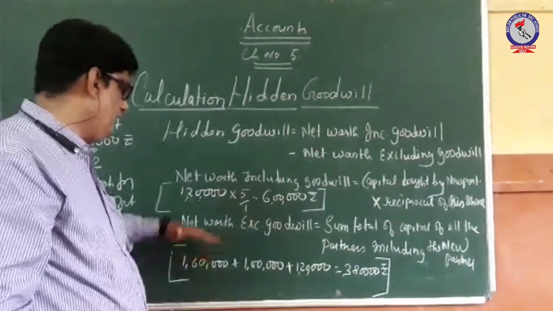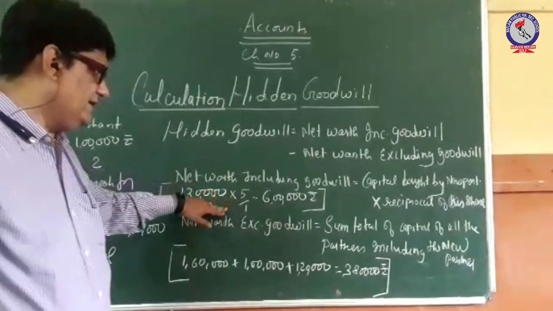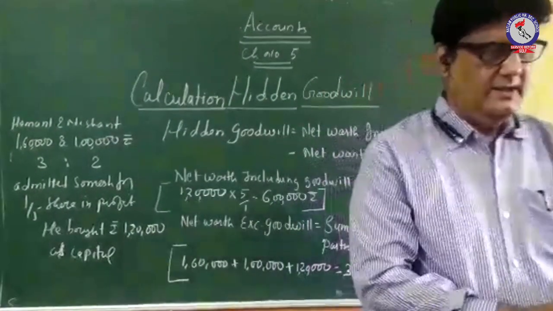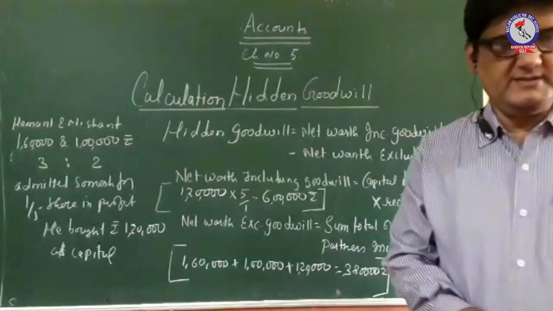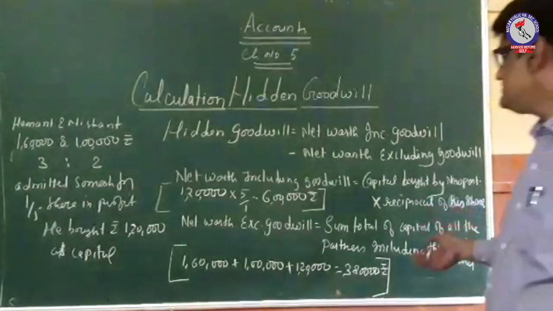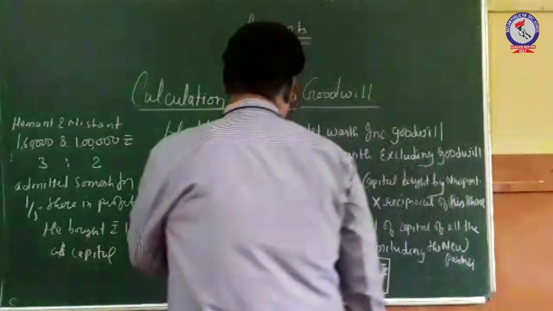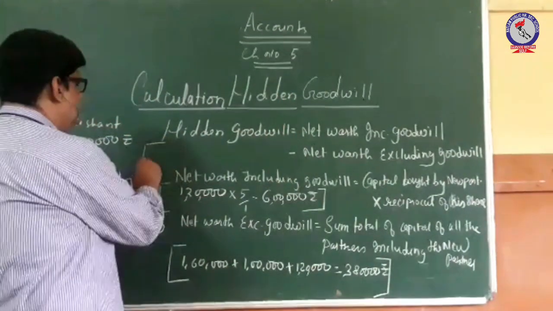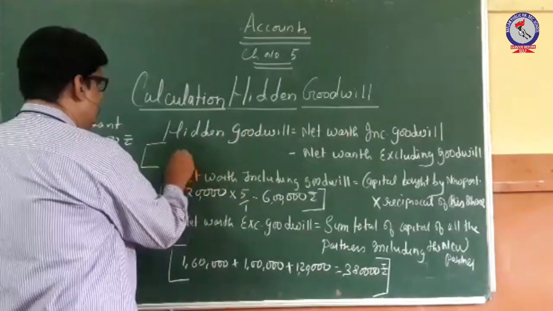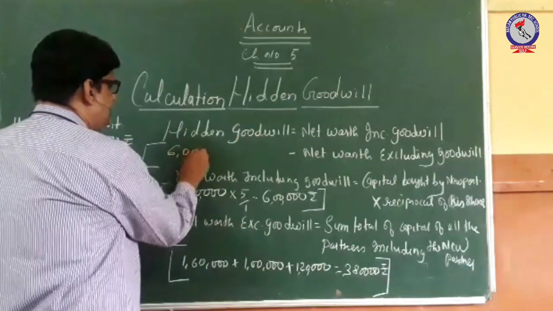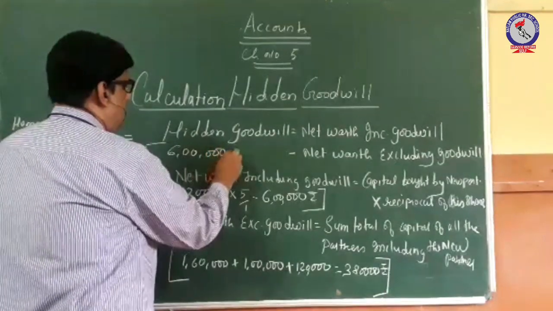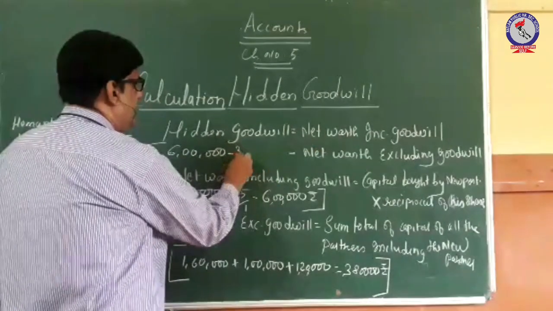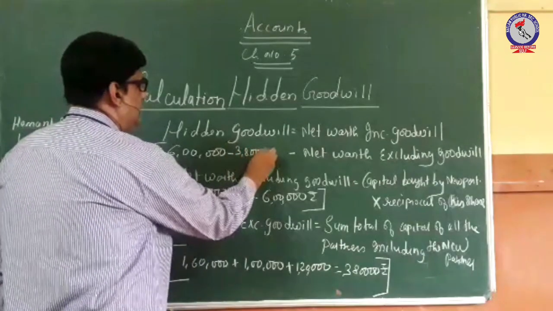So now we have got net worth including goodwill 6 lakh, excluding goodwill, that is 3,80,000. Now we will be seeing the difference between these. So the difference, that is net worth including goodwill minus net worth excluding goodwill, is your hidden goodwill. So it will be net worth including goodwill, that is 6 lakh rupees, minus excluding goodwill, that is 3,80,000.